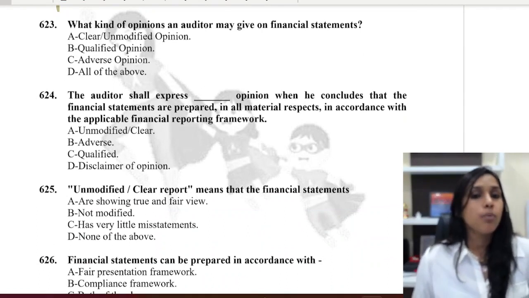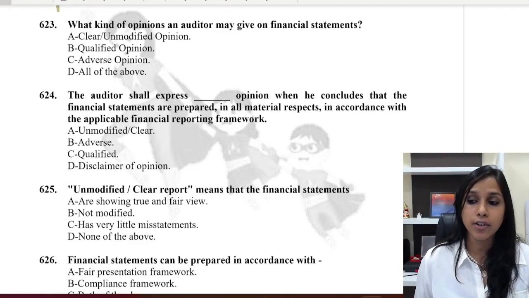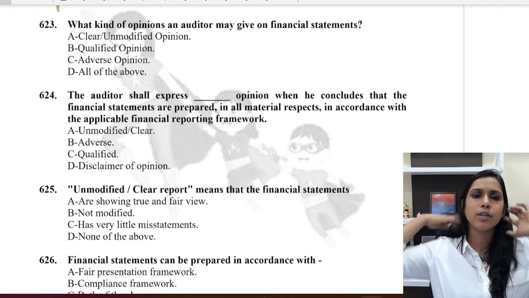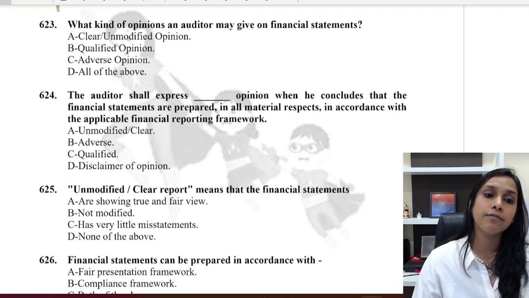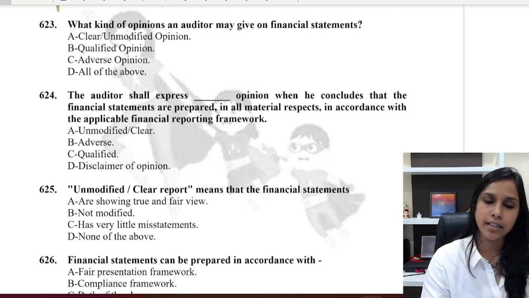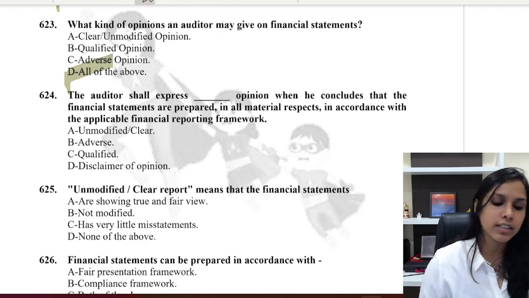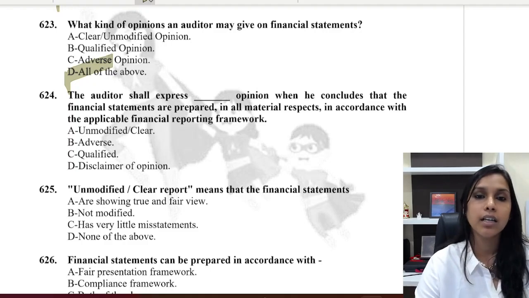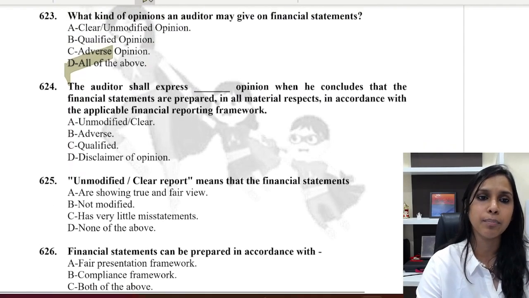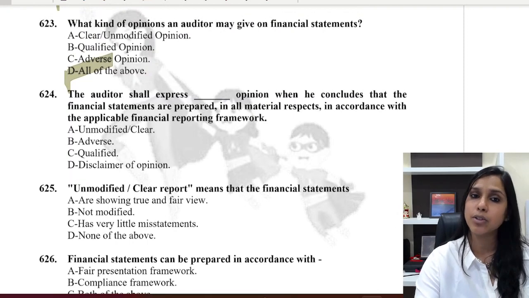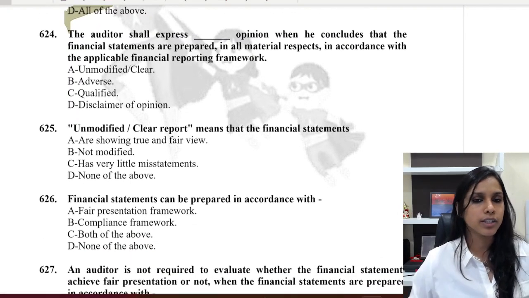What kind of opinions an auditor may give on financial statements? Again, a very simple question. Unmodified, qualified, adverse, or any of the opinion, right? All of the above, right? An auditor can give any of the opinion, and these are the different kinds of opinion, and there's also one more, disclaimer opinion. Let's go ahead to the next question.